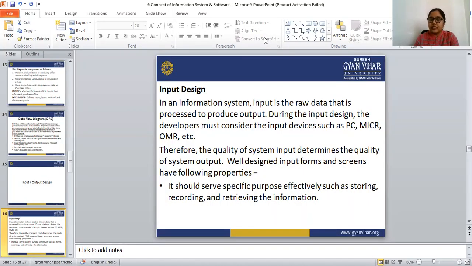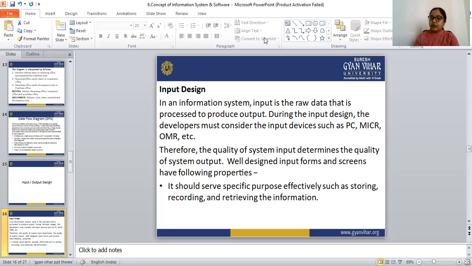Well-designed input forms and screens have the following properties. The first property is that it should serve a specific purpose effectively, such as storing, recording, and retrieving information.